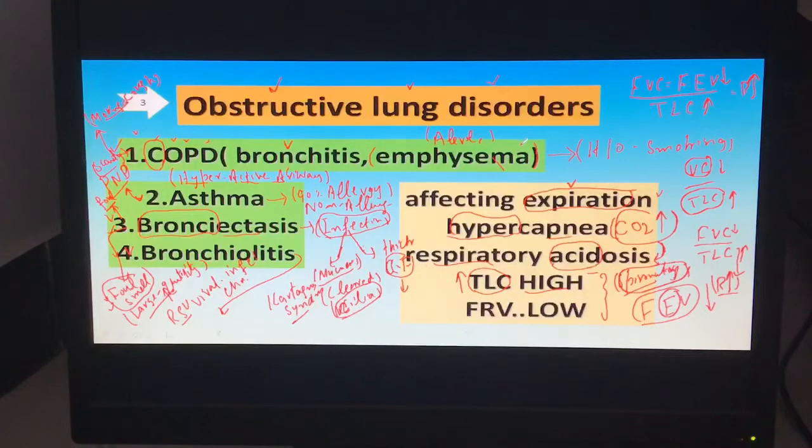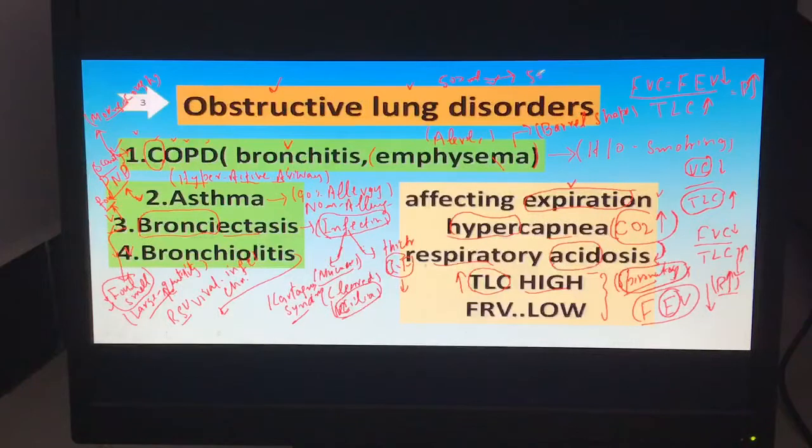And if we move on to COPD, what happens to the chest shape in COPD? The chest shape in COPD becomes barrel shaped. Why does the chest become barrel shaped? Because with every breath, how much air is going inside the lung? 500 ml of air we take inside, that's the tidal volume. When 500 ml goes inside, how much can we expire?